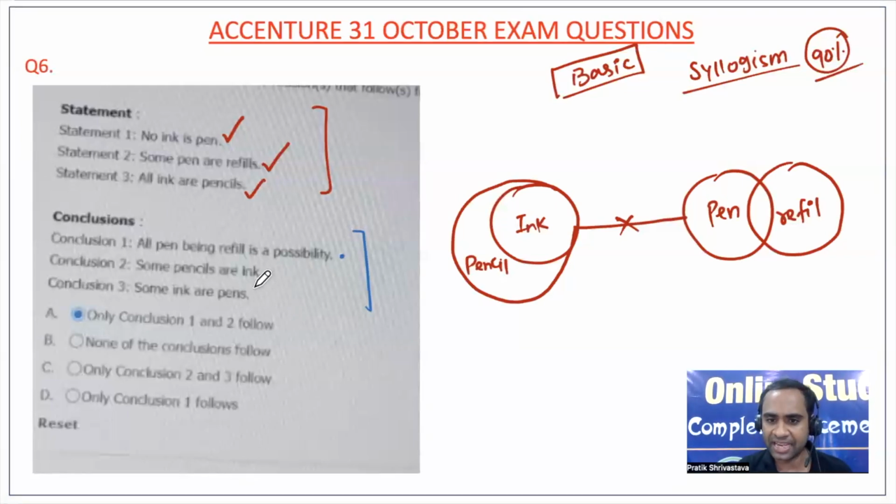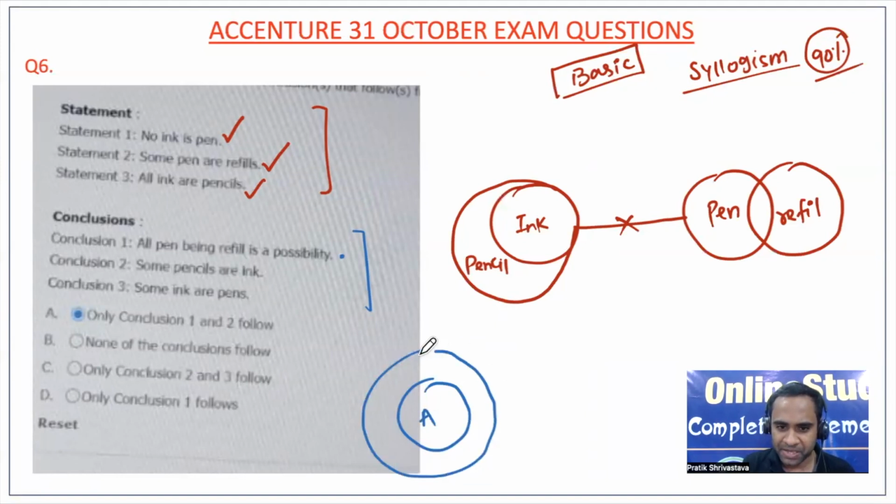Some pencil are ink. Yes, correct. I have told you, if you say all A are B, then you can say some B are A. So definitely conclusion 2 is true. This I have already taught you in the basics. Then, some ink are pen. You are told there is no relation, no ink is pen, and now in the conclusion you say some ink are pen. Not true. So the third one is false, and the second one is true.